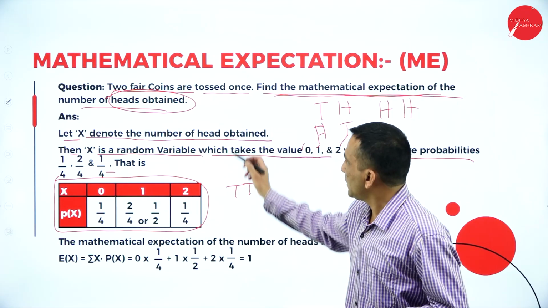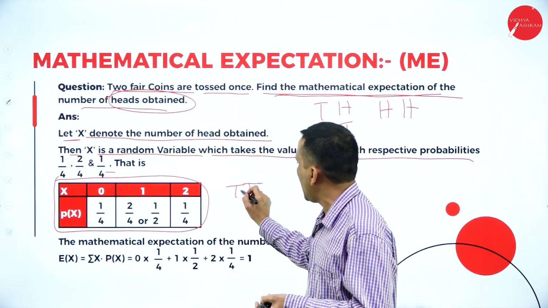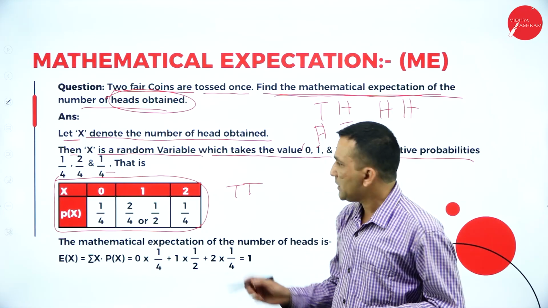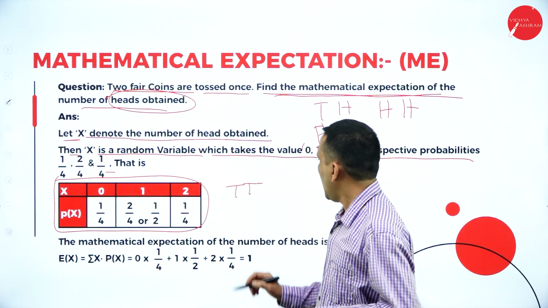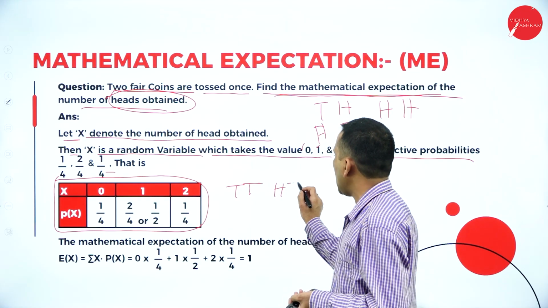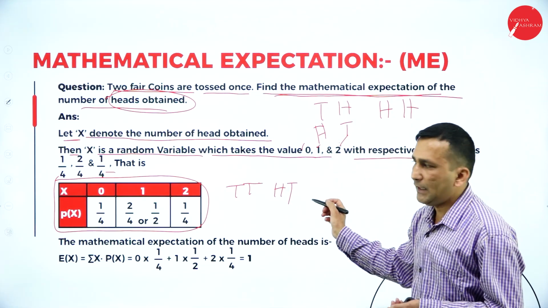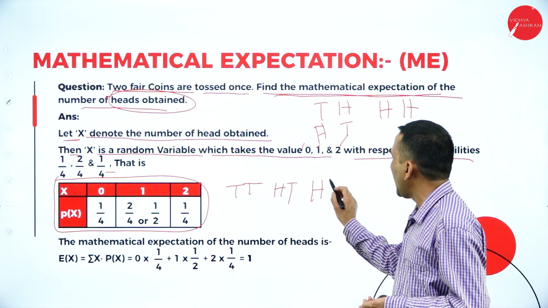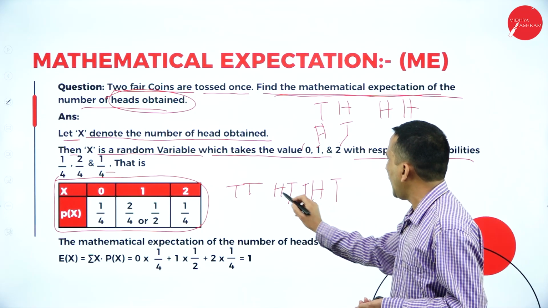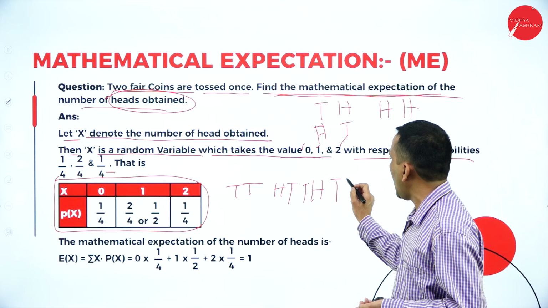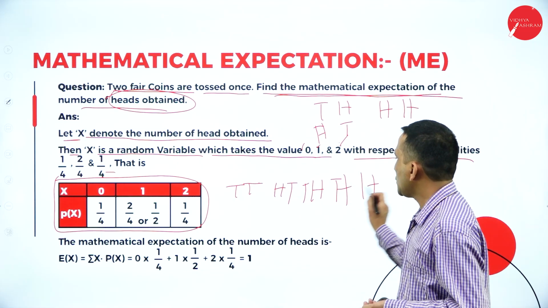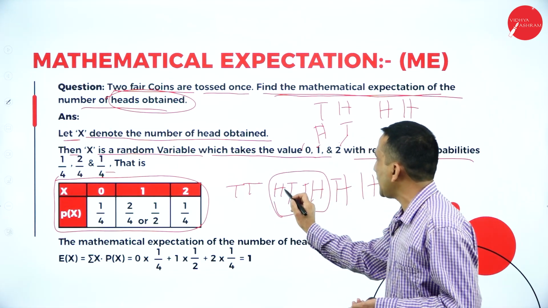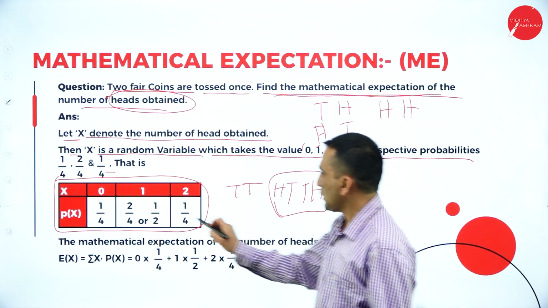Tail means, because the question is related to heads, we are expecting no head, so that's what we have written: 0. And the second time when you're tossing, you're getting one head, one tail. So that's how many times we are getting. Here there are 2 times we are getting: head-tail, tail-head. Okay, last one, head-head. So in this case, 2 times we are expecting at least one head. So that's what I have written.